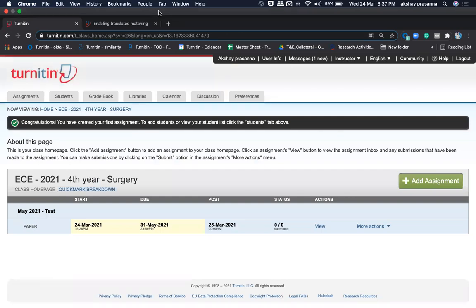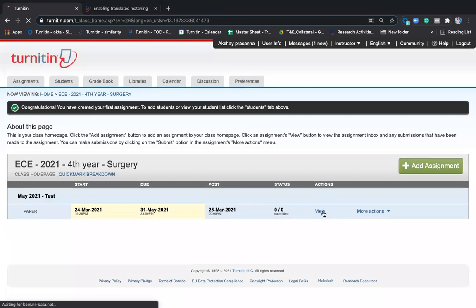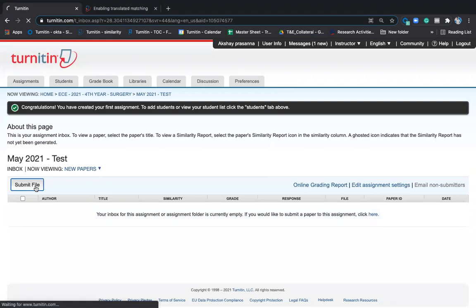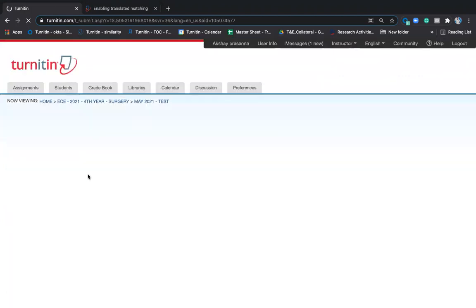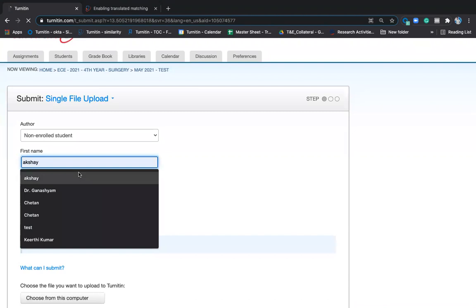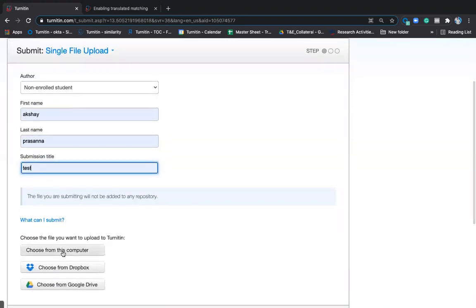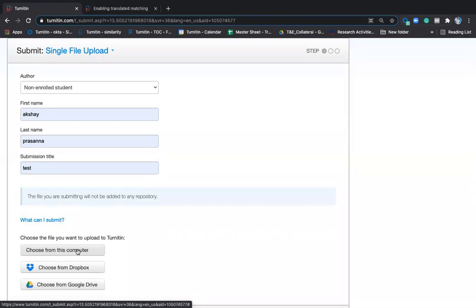You can check your documents by clicking on view, or you can upload your student's document by clicking on view. You can click on submit file. You can give the first name of the student like this, last name of the student. You can give the submission title. You can either choose from computer, Dropbox, or Google Drive. Any of these options are available. I'll choose from computer right now.